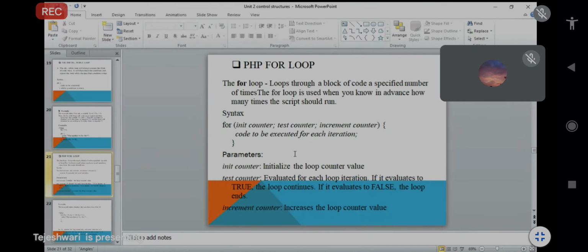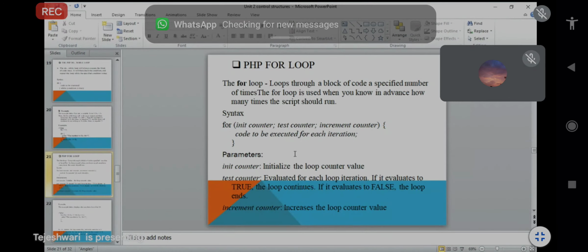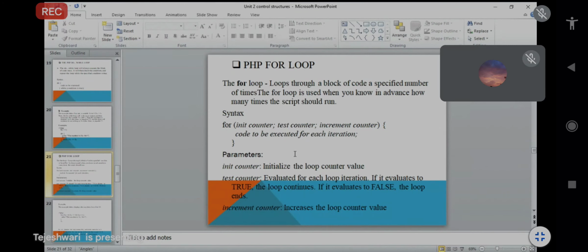So this is just an example. Whatever code you want to execute is a different part. You just start with $i equal to 0, then check the condition again. In the next part you check the condition, 0 less than or equal to 10. If that condition is true, then your particular code will be executed.